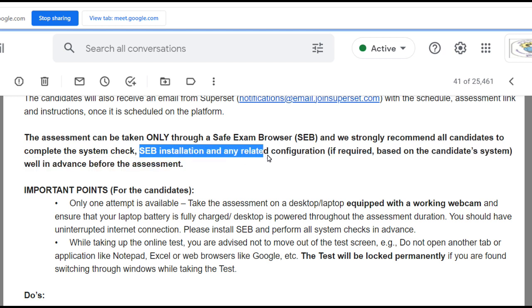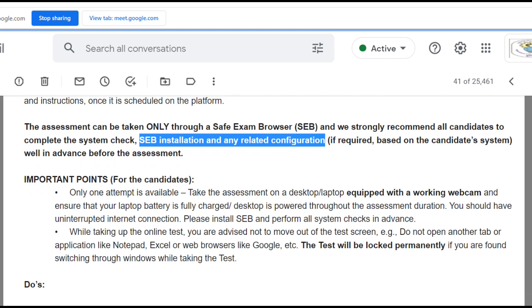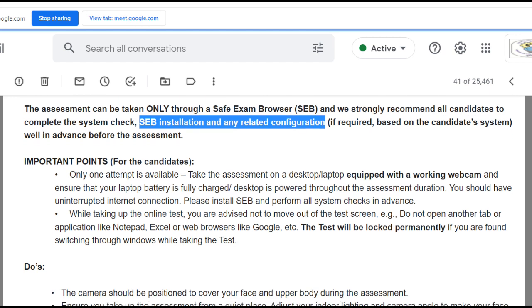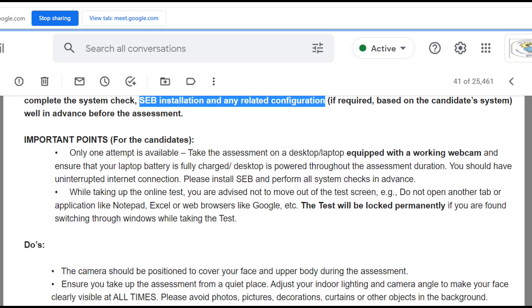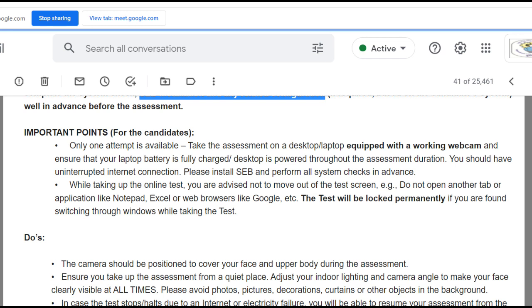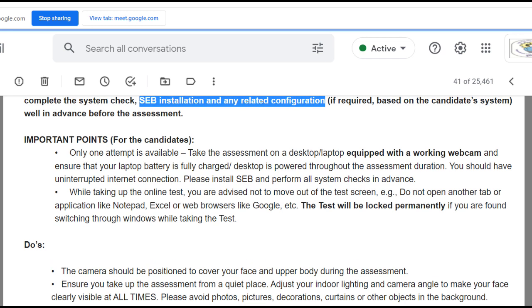This Safe Exam Browser has to be installed and configured. It will do it automatically. The link will be given. You need to click on that and then follow the further instructions, and it will install this browser and check for all further technical requirements that are necessary for the test.